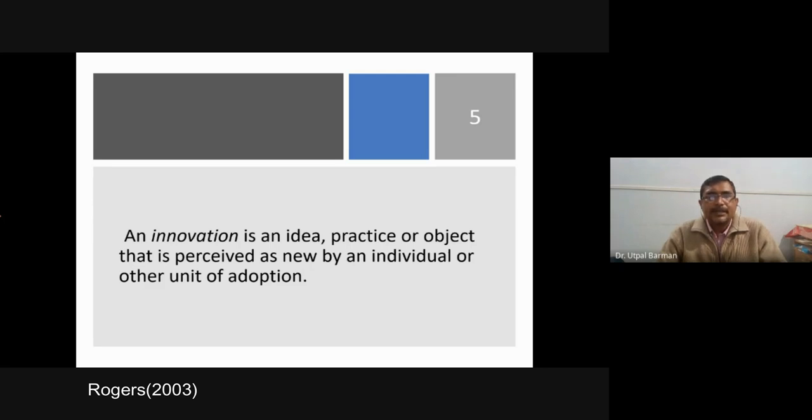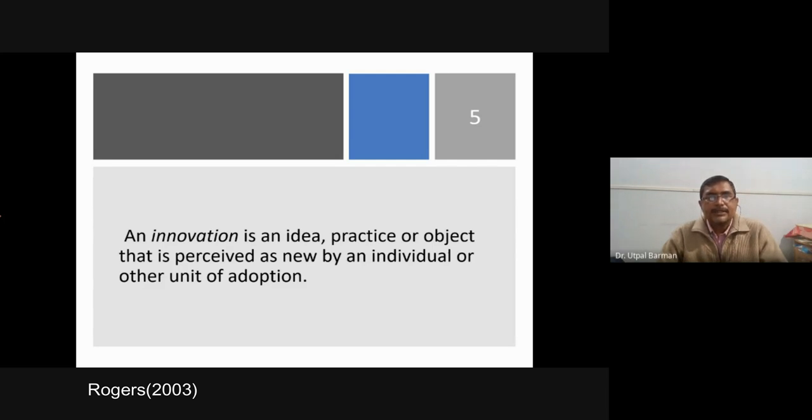Innovation is accepted first by an individual through an individual decision-making process, that is adoption. After that, when it is transmitted through different channels like change agents, all these types of things, then over time it is spread in the social system. Because of that, adoption is the first point of diffusion. That means the individual decision-making process is first. After that, it is a social process. This is diffusion, and it is a communication process.